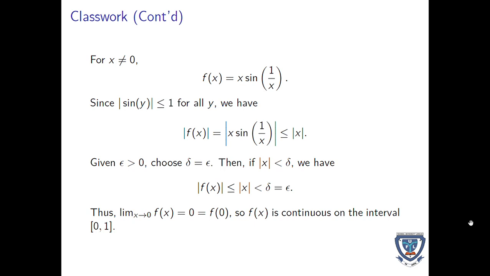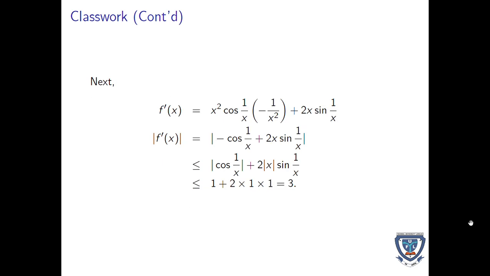Now, given epsilon, we choose our delta to be equal to epsilon. Then if the absolute value of x is less than delta, we have that the absolute value of f of x is less than the absolute value of x, which is strictly less than delta equals epsilon. Thus, the limit as x goes to 0 of f of x is 0. So f of x is continuous on the interval [0, 1].